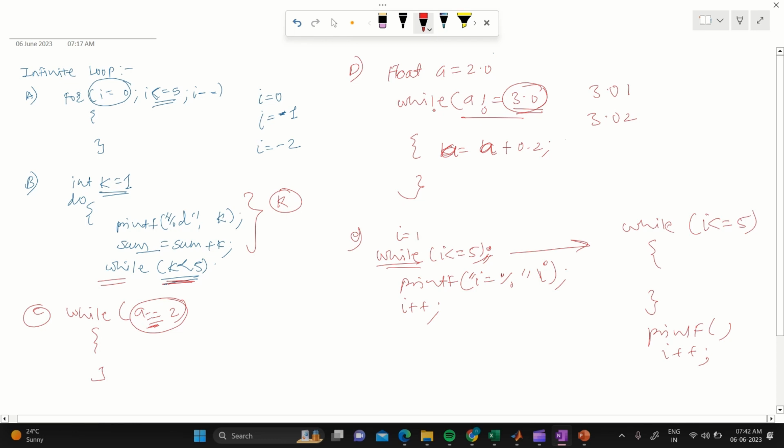But what is happening here? This while loop will try to start here. It will check, okay, I is less than or equals to 5. I will define I here: I equals 0. Now I is always 0. It will check, okay, I is within the condition, and go again, come back here, and check again, because we are not performing any operation here, as we have put a semicolon right after the while itself. So this loop will continuously run. It's an infinite loop and it will never come out.